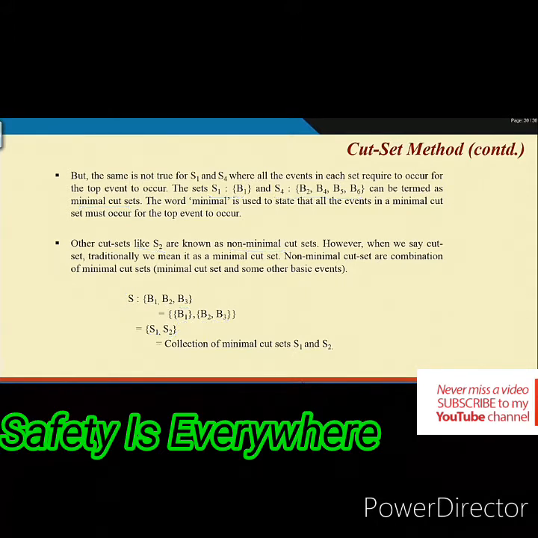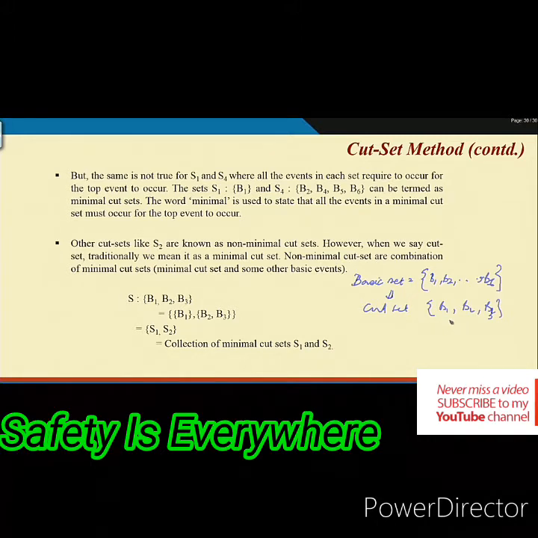So then what happened basically? We have given you 3 things. One is the basic set, for example B1, B2 to B6. Then we say cut set, for example B1, B2, B3. This is a cut set. Why is it a cut set? Because if these three basic events occur, the top event will occur. It is not a basic set because a basic set contains all the bottom level events.